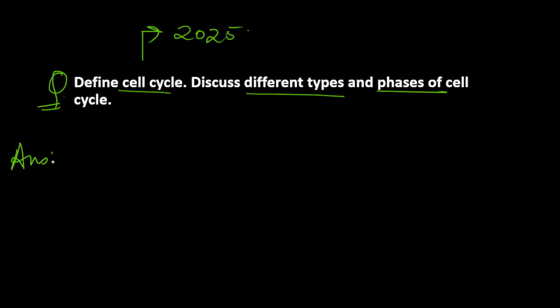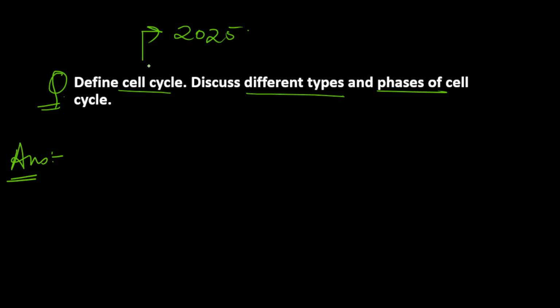So today we are going to discuss the next question of our agriculture optional answer writing practice series. The question for today is: define cell cycle and discuss different types and phases of cell cycle. This question was asked in this year's agriculture optional paper of UPSC Civil Services examination, that is in 2025. So let's see how we can approach the answer.